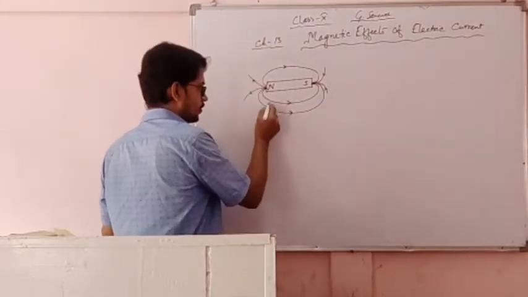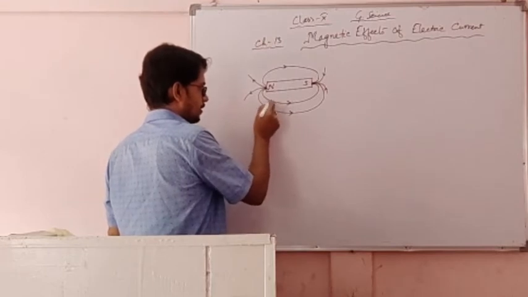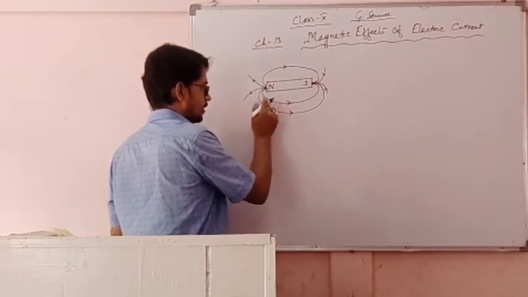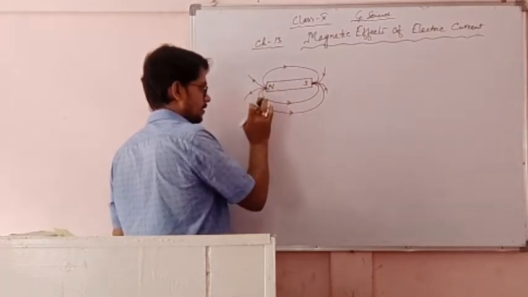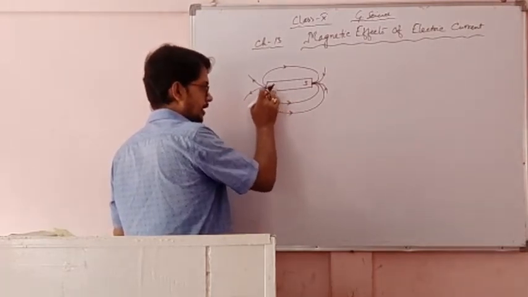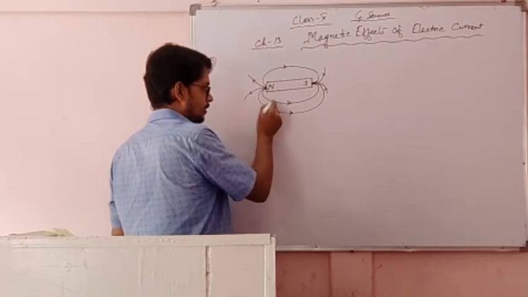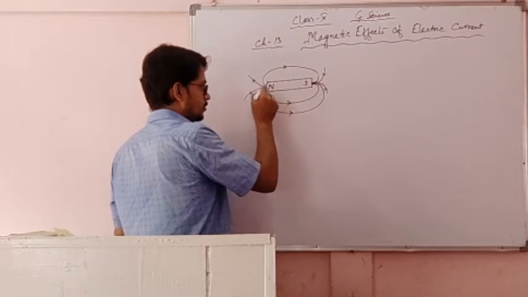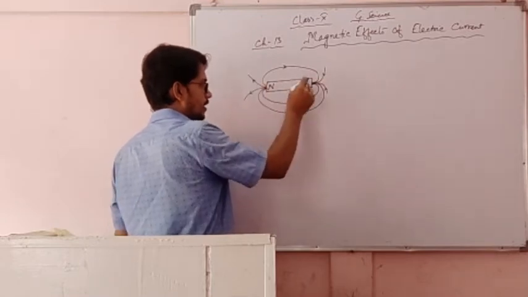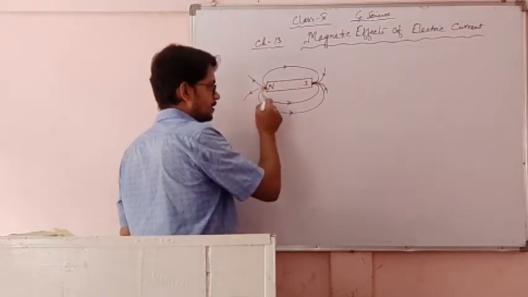Suppose these lines of force cut one another, then the direction of this one would be changed. It is coming from north, again it is going to north. Only then could it cut this line. So it is impossible. For that reason, one line of force never cuts another line of force. They have their own discrete path. The lines of force are circular in nature.